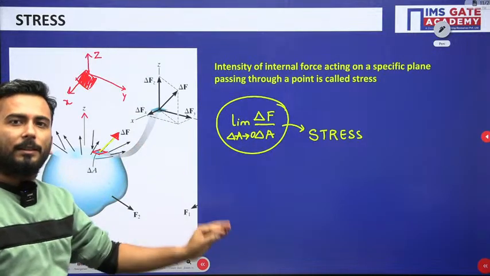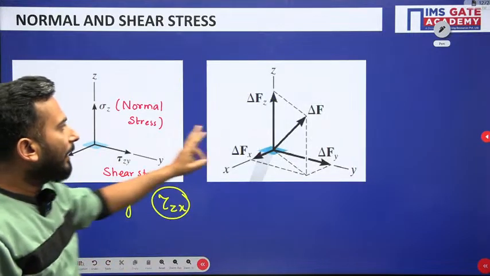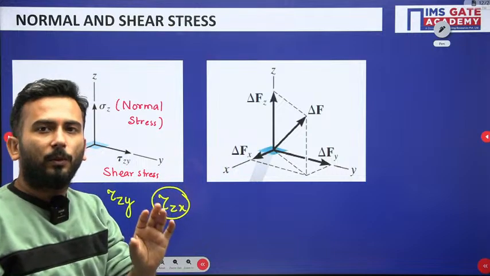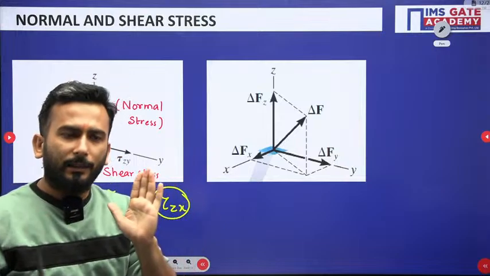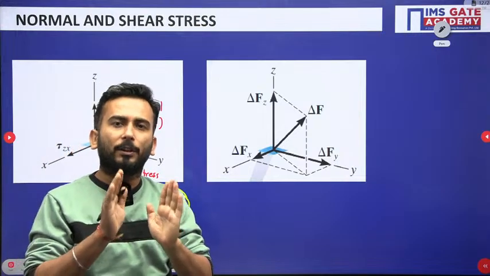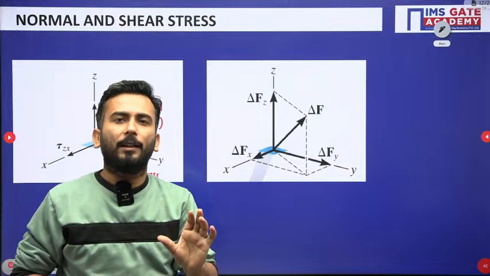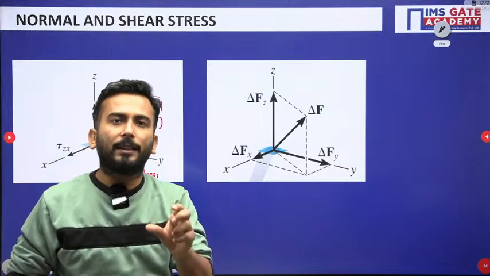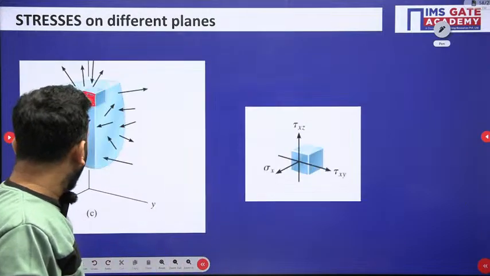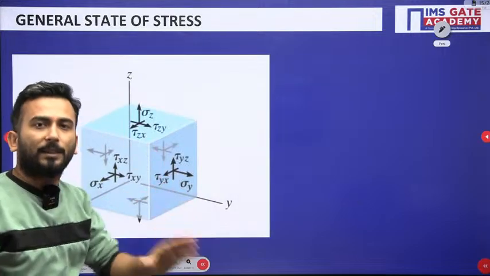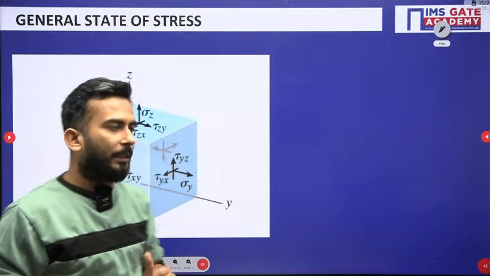Then what is stress, how it is coming, all those things I have discussed. Then here I have tried to explain the different directions. This is very important, my dear friends. The stress tensor, or the 3D general state of stress at any point. The state of stress, how this one single cube is coming, that I have tried to explain. I hope it is clear.